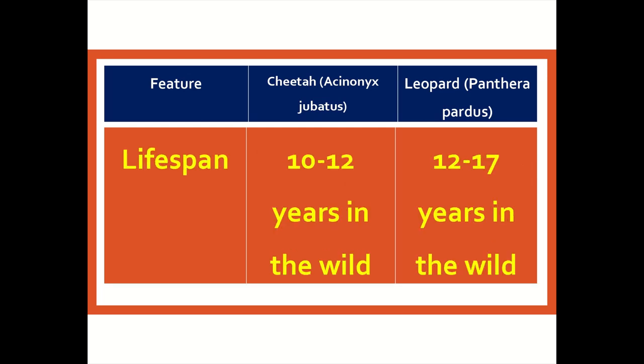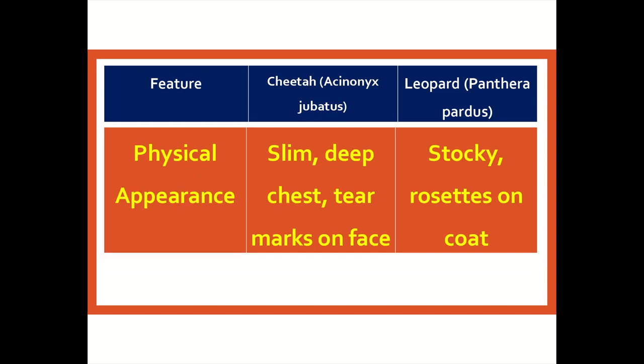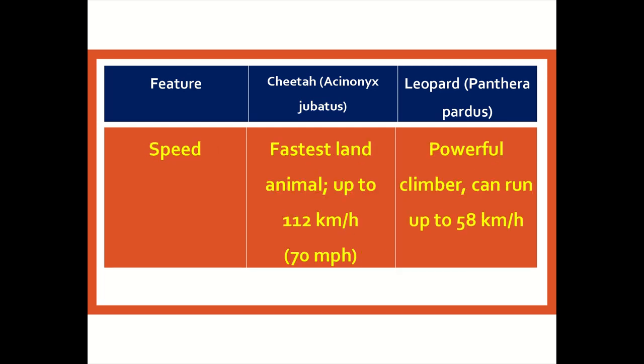Lifespan of cheetah is 10 to 12 years in the wild and leopard is 12 to 17 years in the wild. Physical appearance of cheetah: slim, deep chest, tear marks on face, and leopard stocky, rosettes on coat. Speed of cheetah: fastest land animal, up to 112 km per hour, 70 miles per hour, and leopard is powerful climber, can run up to 58 km per hour.